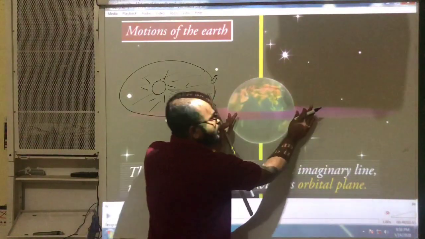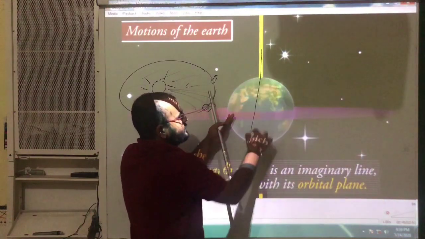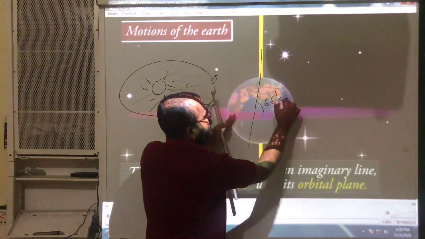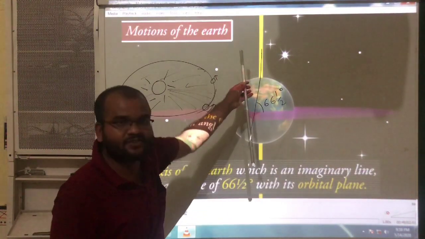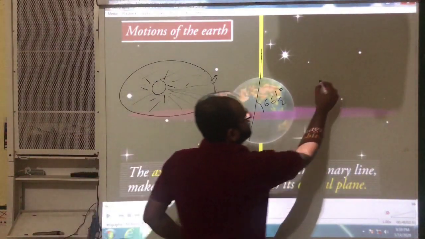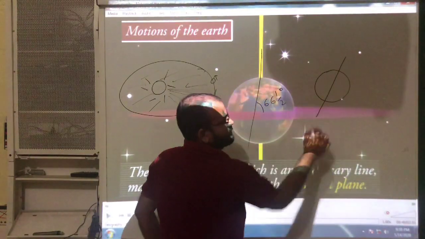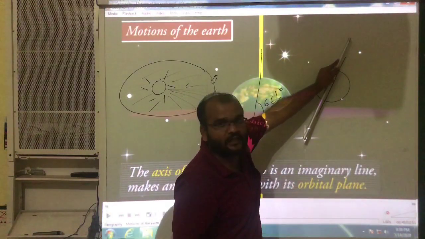With this orbital plane, this axis makes 66.5 degrees. Actually, here the axis is straight now, but it is not straight like this. The axis will always be bent at some angle.